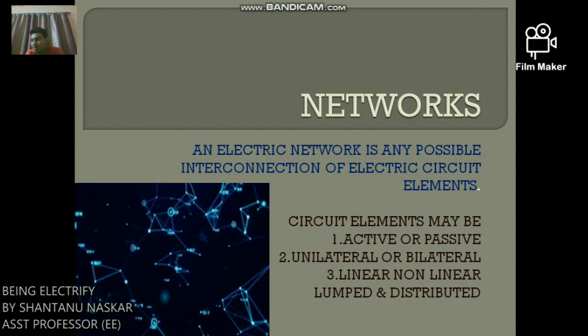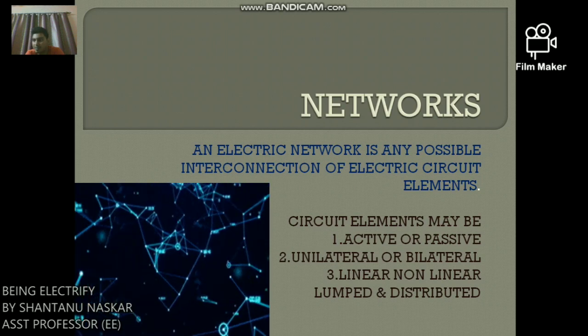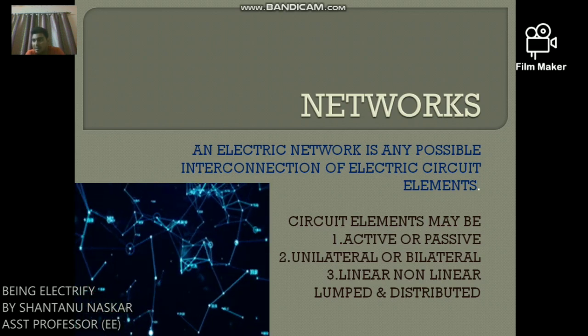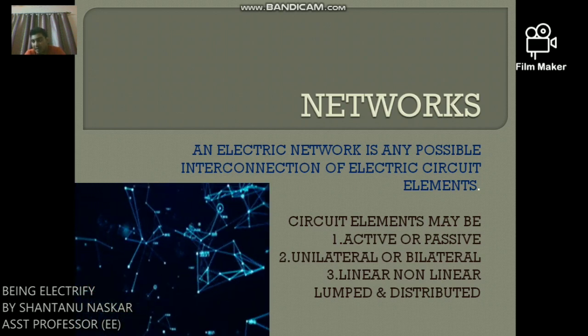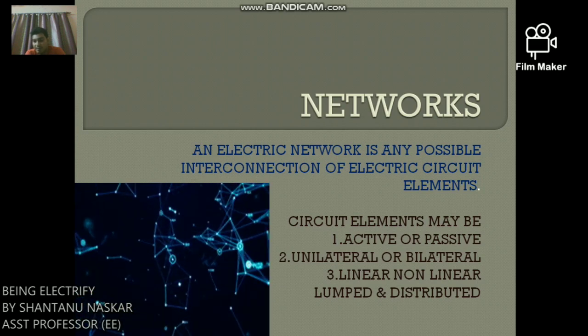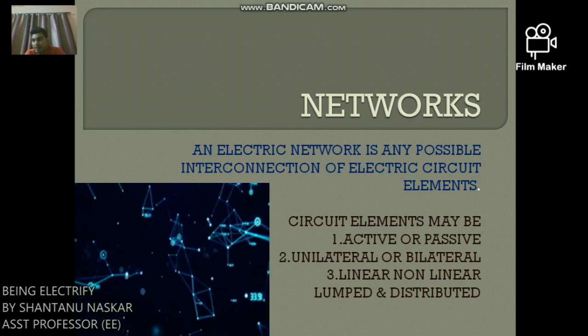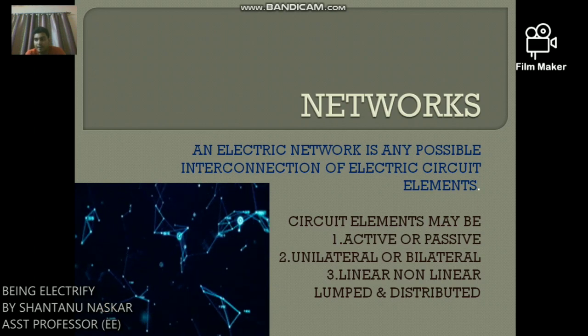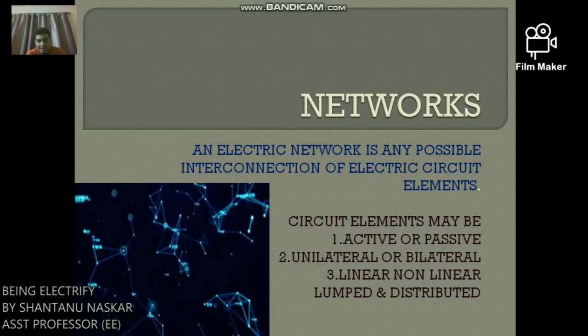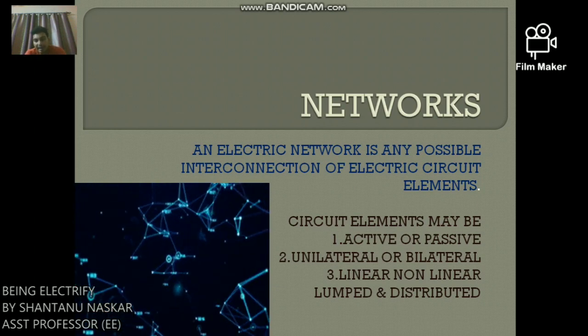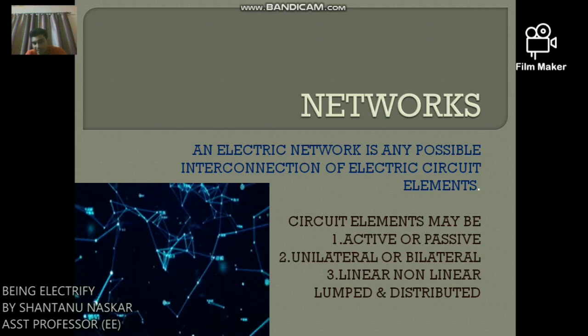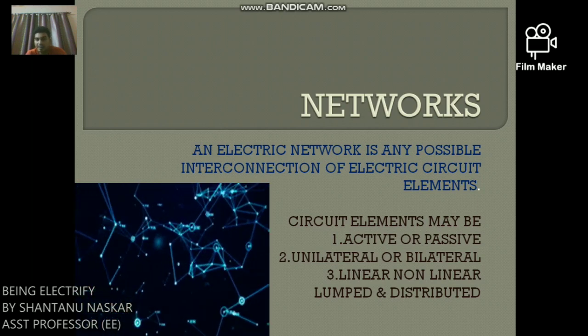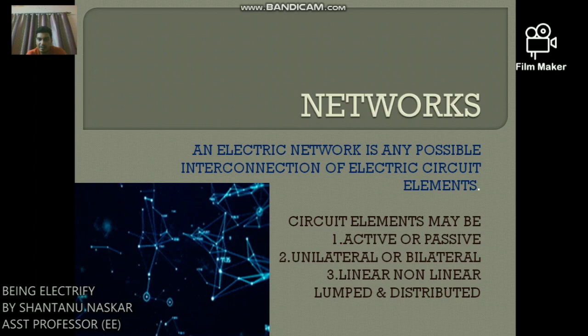Therefore, all circuits are networks, while a network is not necessarily a circuit. A T network is an example of network. Circuit elements may be active or passive, unilateral or bilateral, linear, non-linear, lumped and distributed.